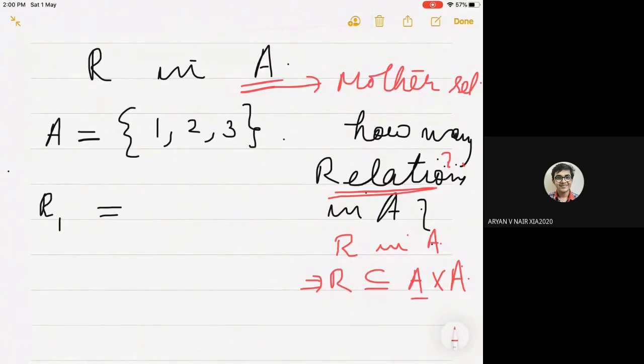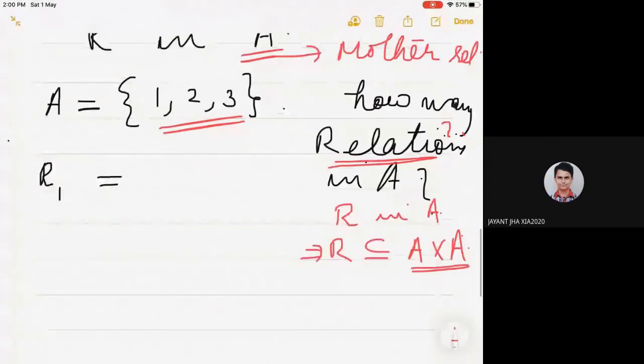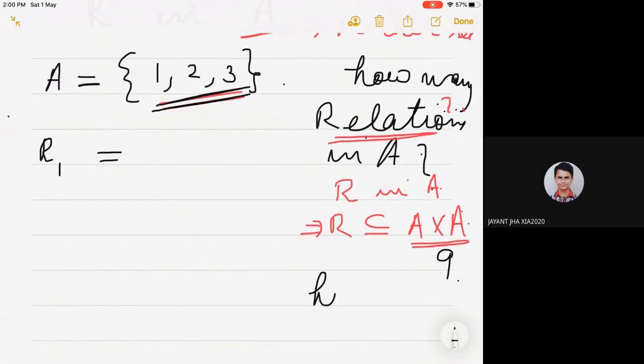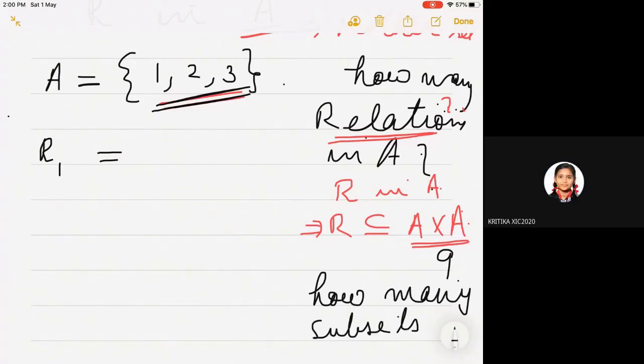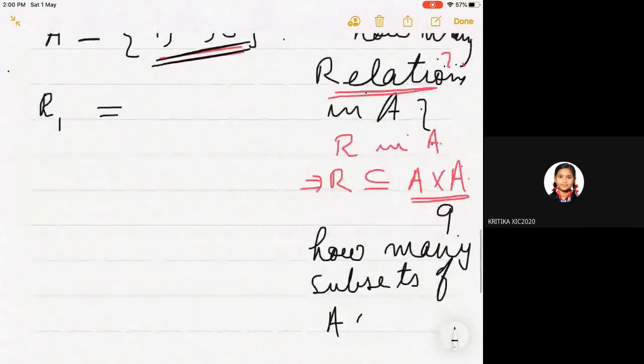Now, how many elements are in A cross A? 9 are there. It is 9 because A has got 3 elements, so A cross A will have 3 into 3, 9 elements. So if A cross A has 9 elements, how many subsets of A cross A? Yeah, very good. It is 2 to the power 9.